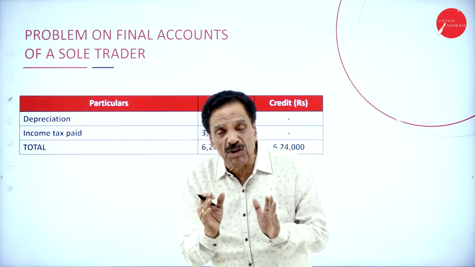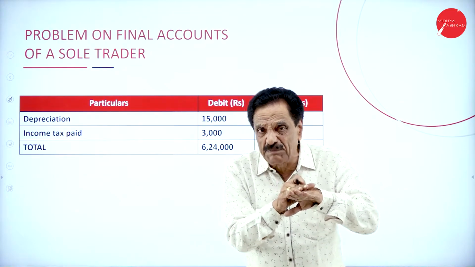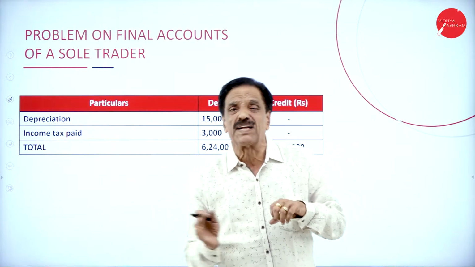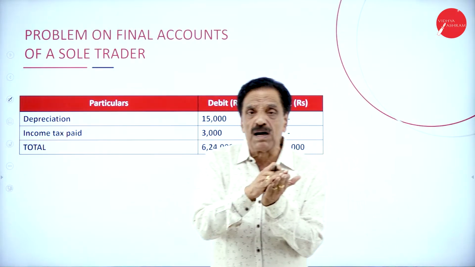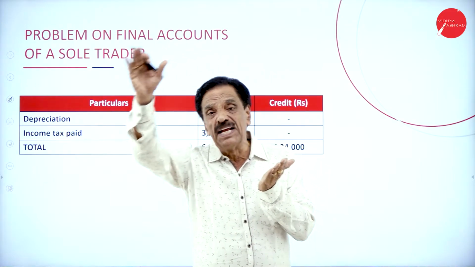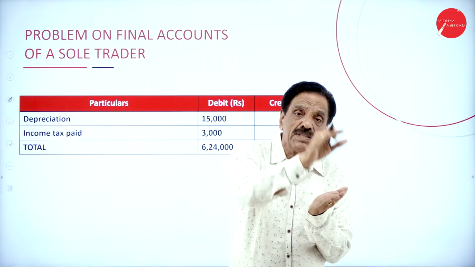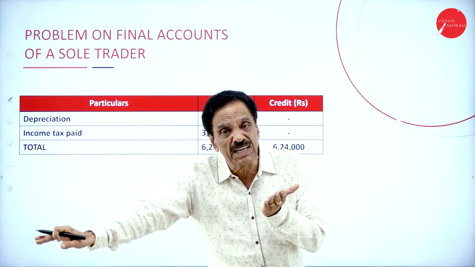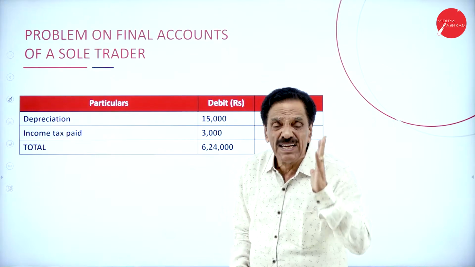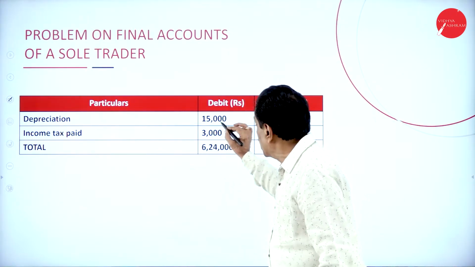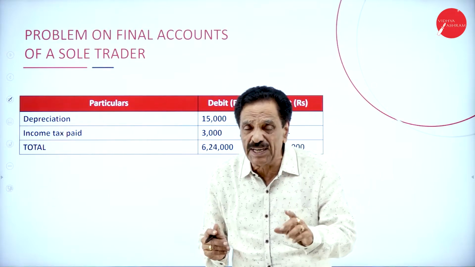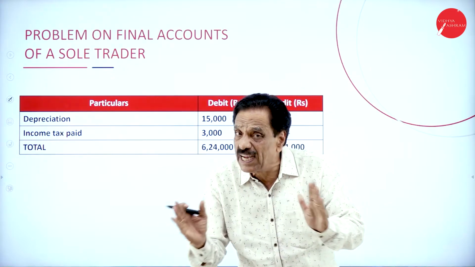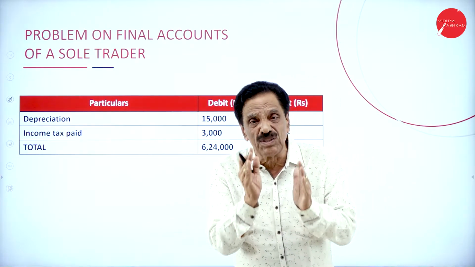Depreciation here. This is the first problem we come across. If depreciation appears in the trial balance, generally we say 10% depreciation on building, 10% depreciation on furniture. If it is an adjustment, first profit and loss account debit side, then deduct from the concerned asset. If it is depreciation on machinery, deduct from machinery. If it is depreciation on furniture, deduct from furniture. Now, depreciation appears where? In the trial balance. So it will come on the profit and loss account debit side. Don't deduct from any asset.